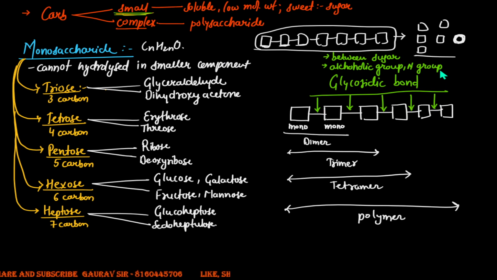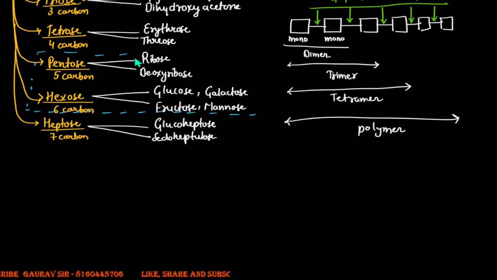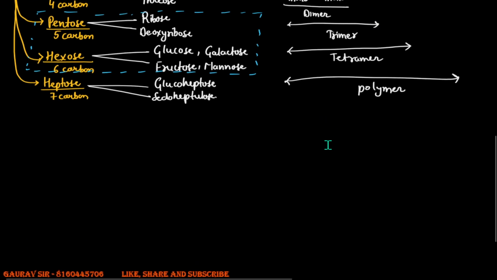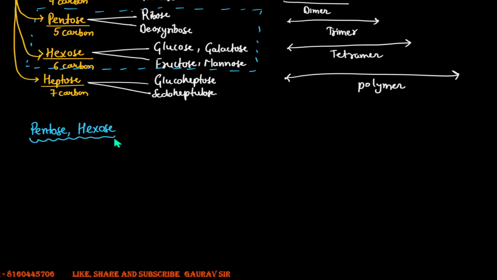Right. Now, the pentose and hexose are of great interest to us. Why are we so interested in the pentose and the hexose? It's because these pentose and hexose sugars can have two forms.